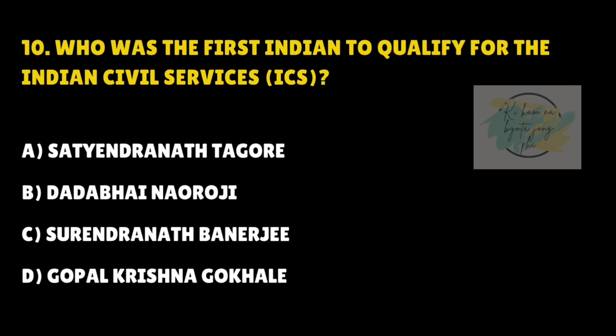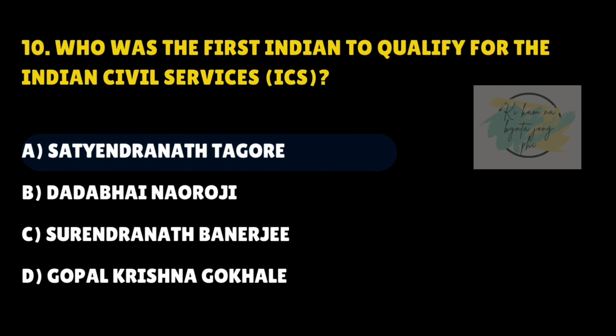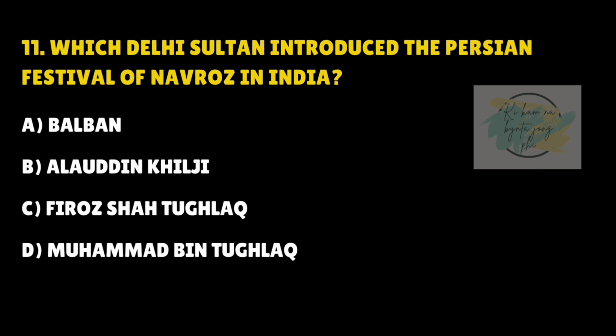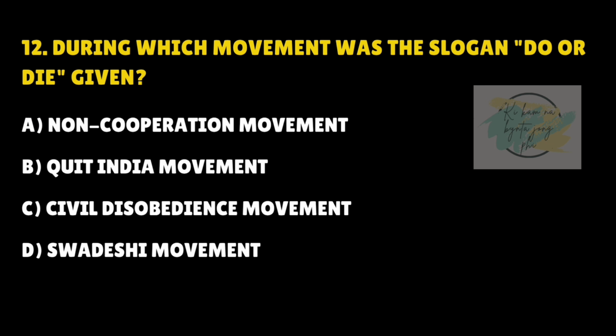Who was the first Indian to qualify for the Indian Civil Service, ICS? Answer is A. Satyendranath Tagore. Which Delhi Sultan introduced the Persian festival of Navroz in India? Answer is A. Balban. During which movement was the slogan "Do or Die" given?